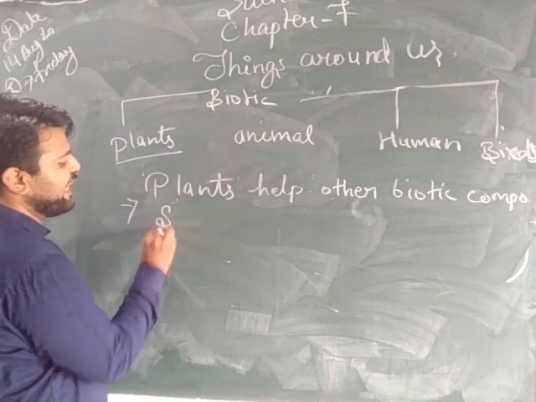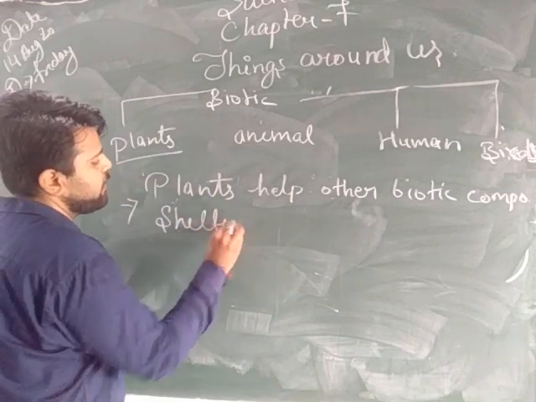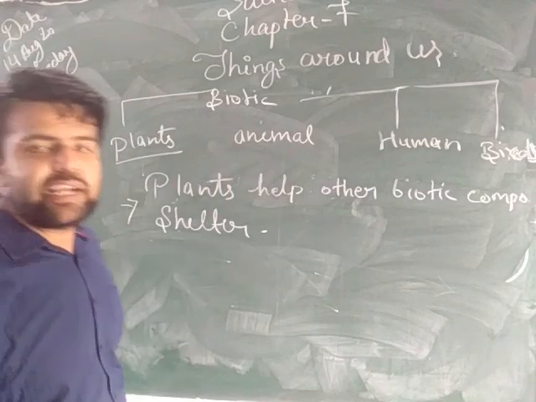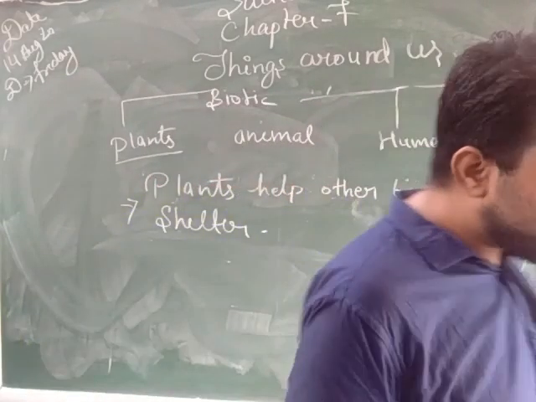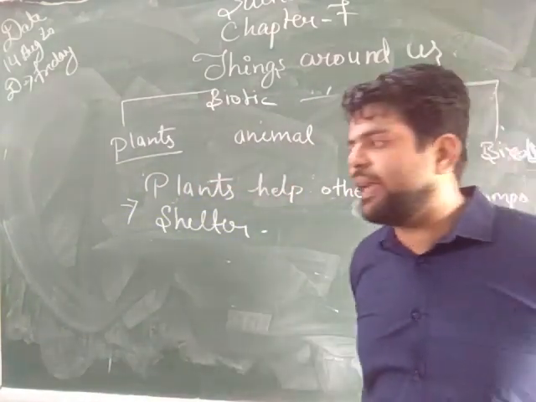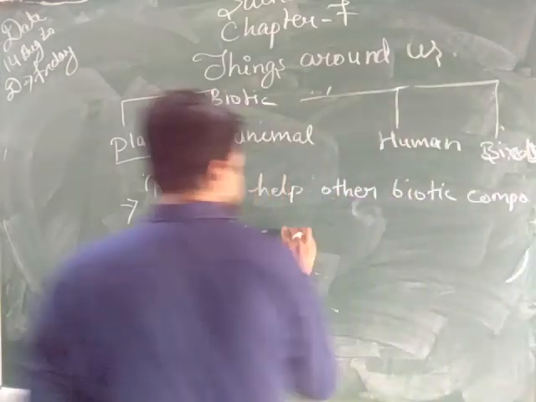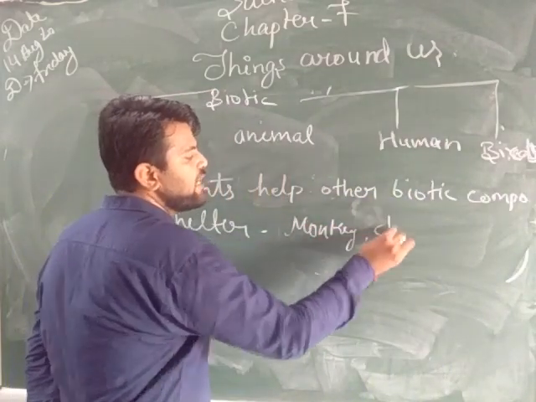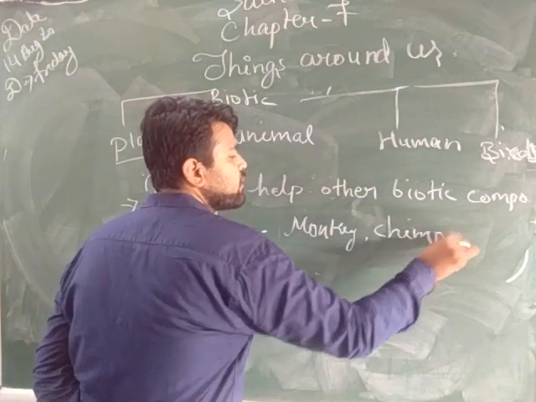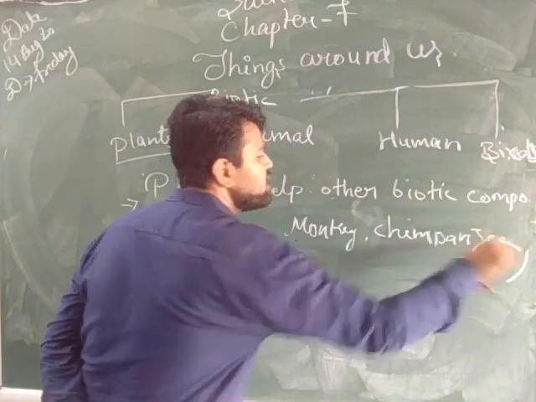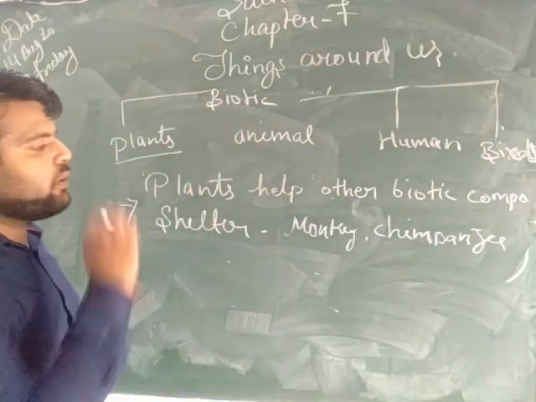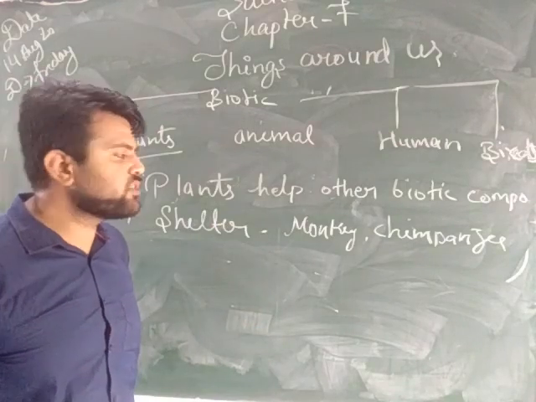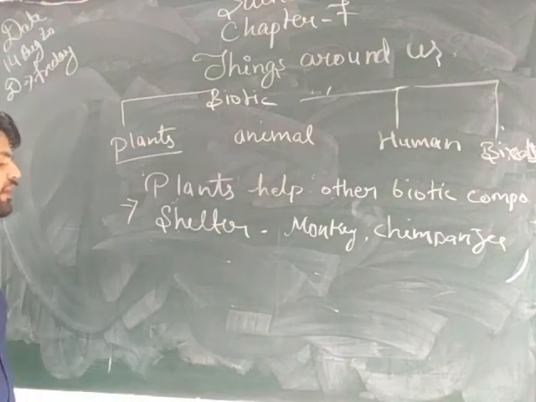plants provide shelter to the living organisms. Many living organisms like monkeys and chimpanzees live on the branches of the trees.